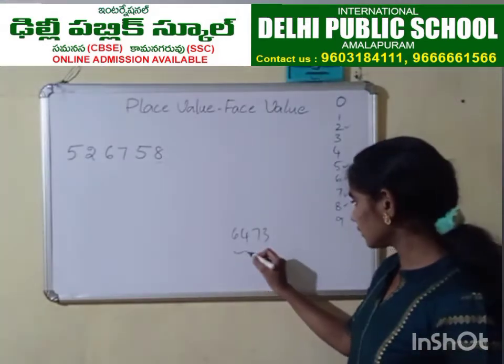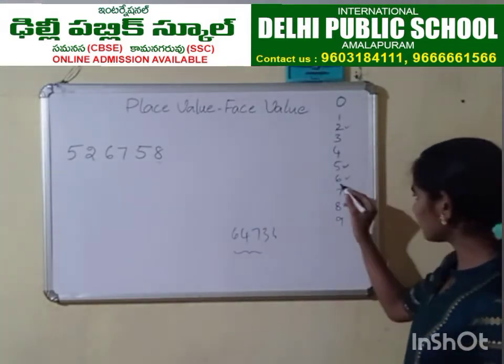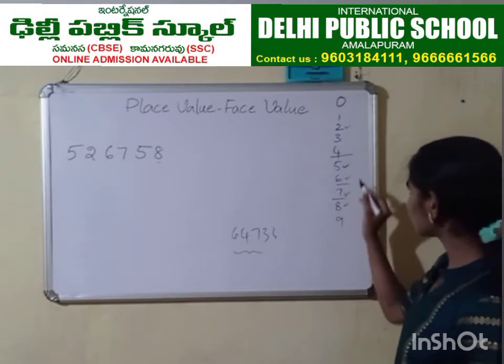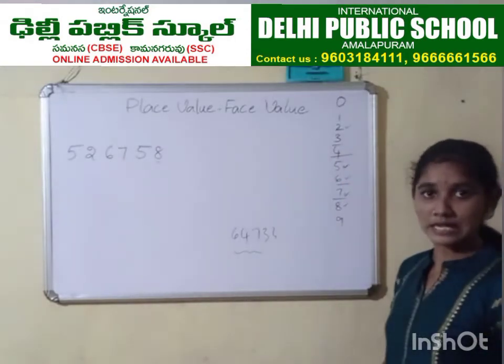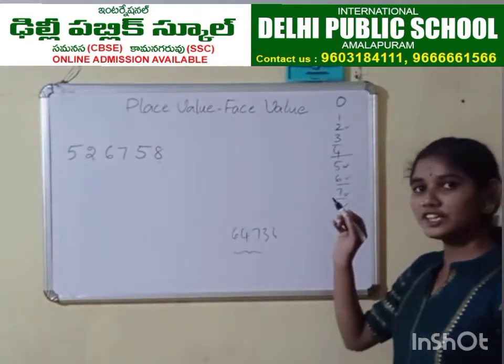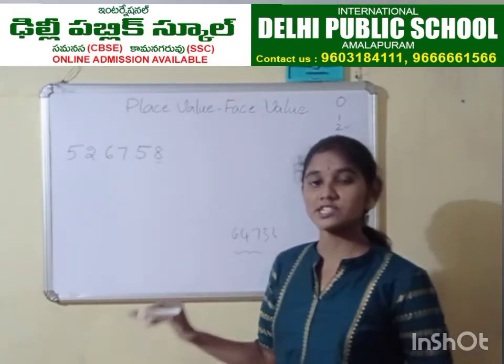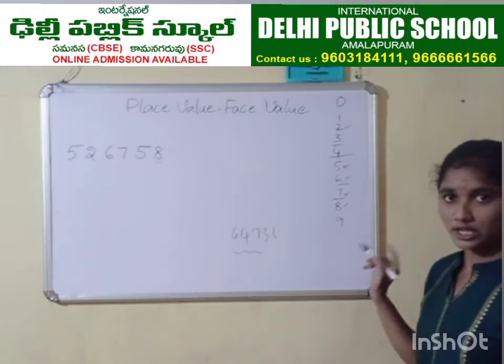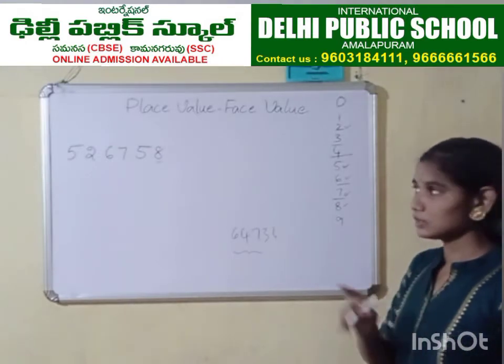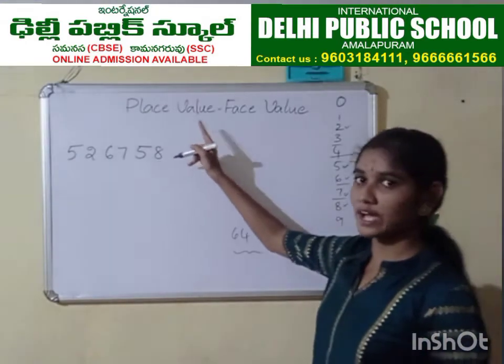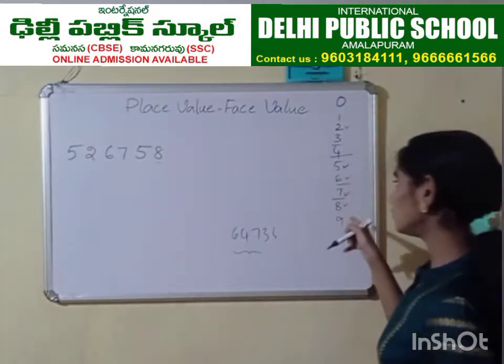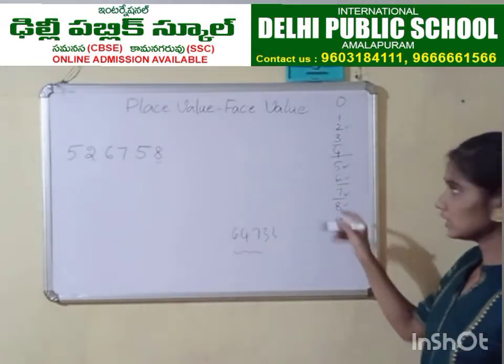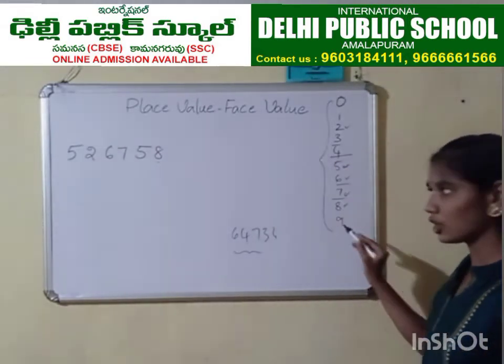6473. If you see, this number is also formed by 6, 4, 7 and 3. It means all the numbers in mathematics are formed by these digits. Okay, keep this point in your mind. So now we are learning place value and face value of these digits. This digit structure will not change.